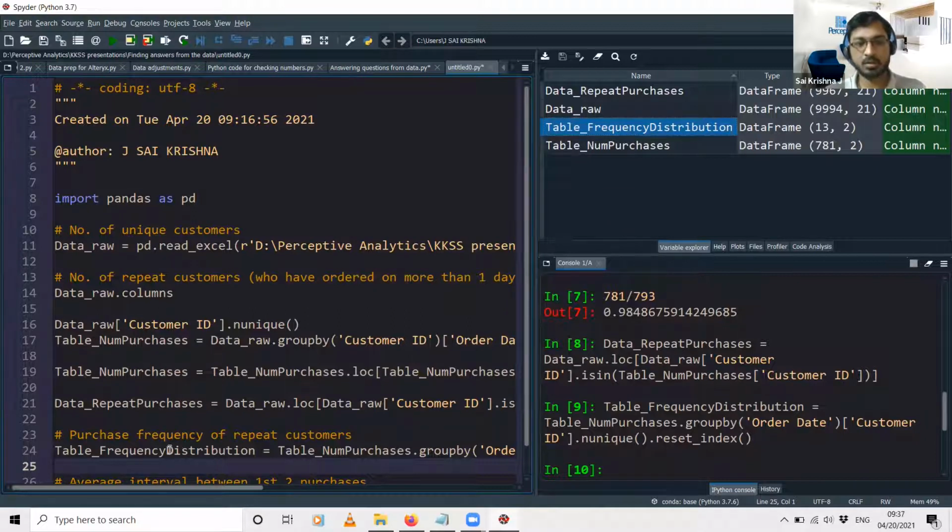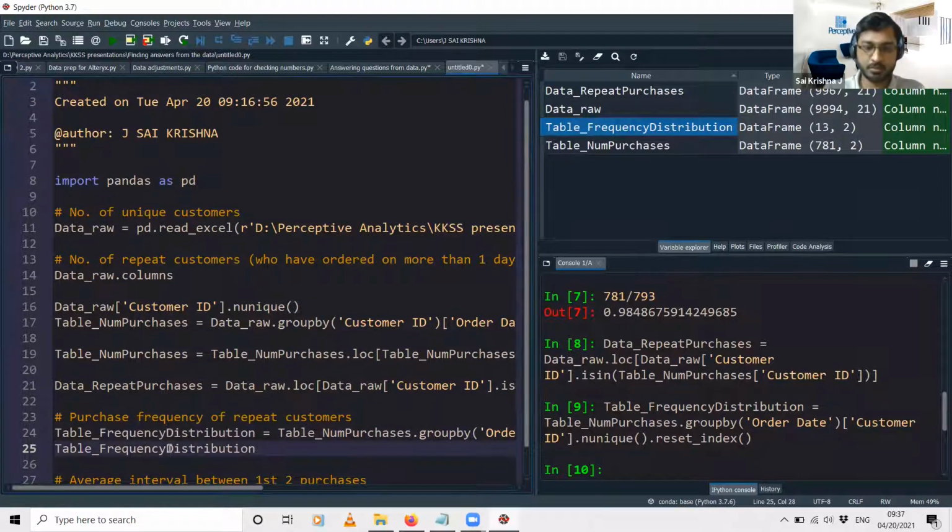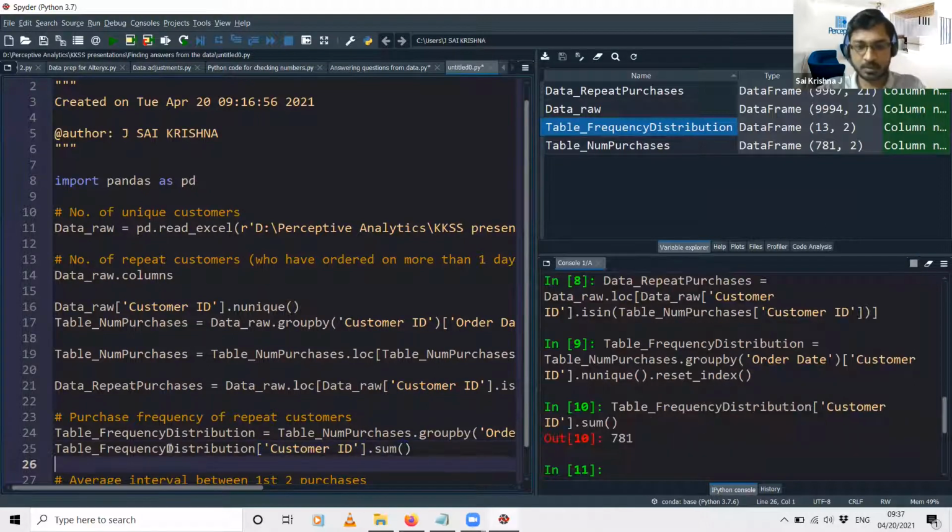To perform that sum, what we do is write the data set name, then within square brackets the column name, that is customer ID, dot sum. The sum is giving us a value of 781, which is nothing but the total number of repeat customers that we have in our data set.